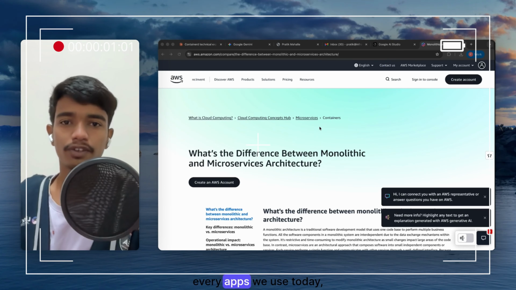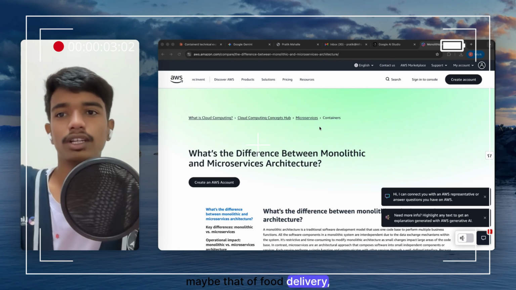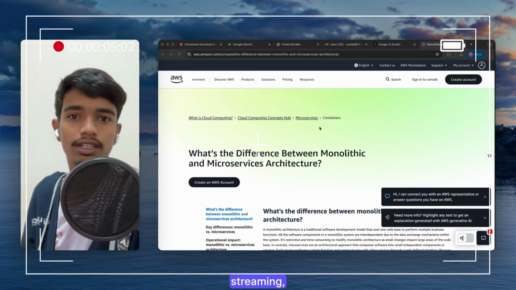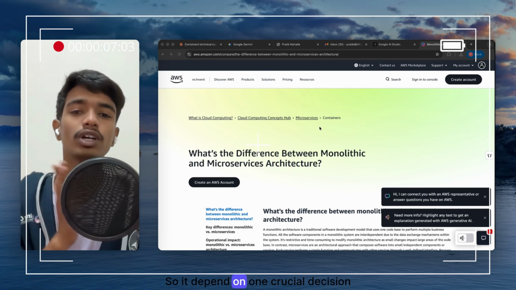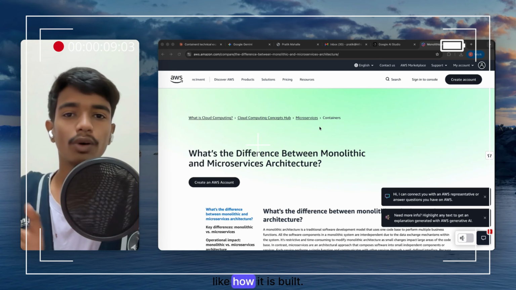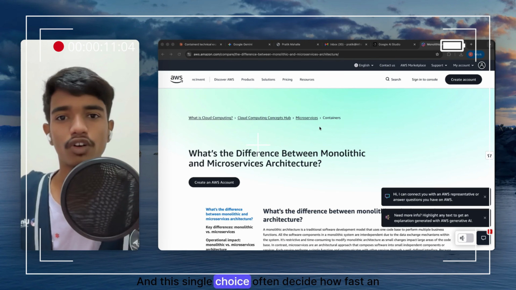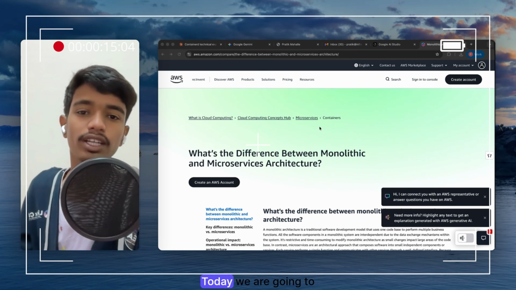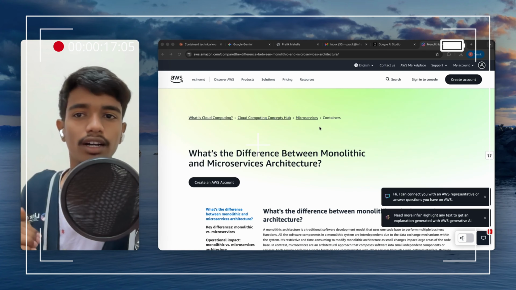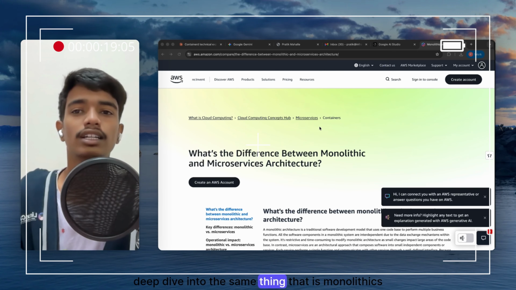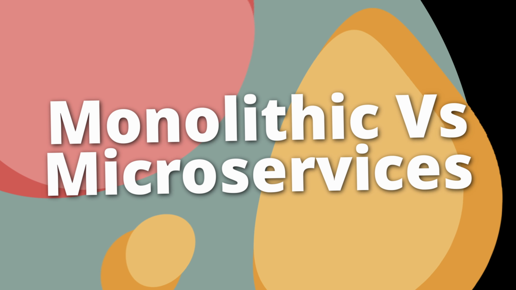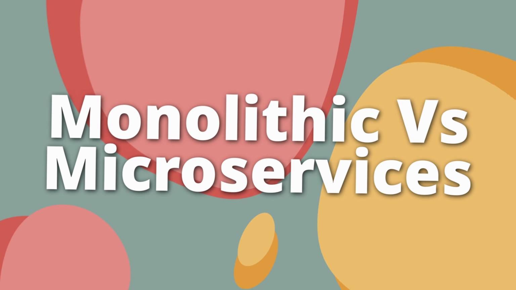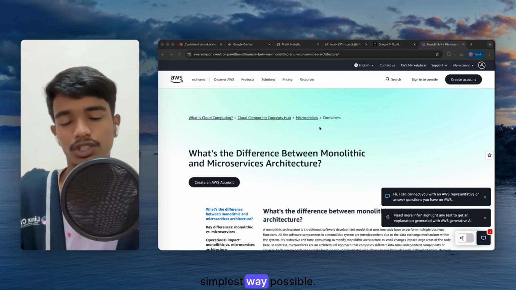Hey, every app we use today, maybe food delivery, banking, e-commerce, streaming like Netflix, depends on one crucial decision: how it is built. This single choice often decides how fast an app can grow or how quickly it breaks. Today we are going to deep dive into monolithic versus microservice architecture, and I promise you will understand it in the simplest way possible.